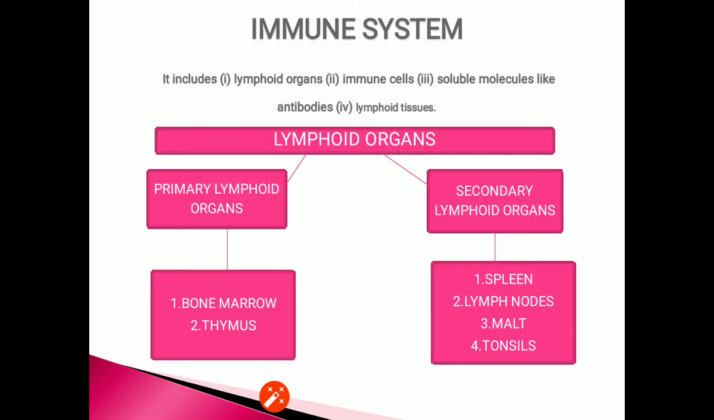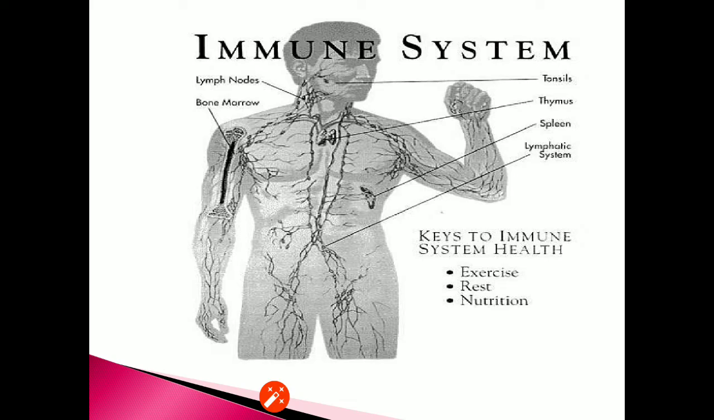Here is a flowchart which is showing the immune system and its different components, the lymphoid organs and the primary and secondary lymphoid organs with their examples. Here the image is showing the immune system and the different parts of the immune system: the tonsils, thymus, spleen, lymph nodes, bone marrow. Here it is also mentioned that the keys to the immune system's health are exercise, rest and nutrition.